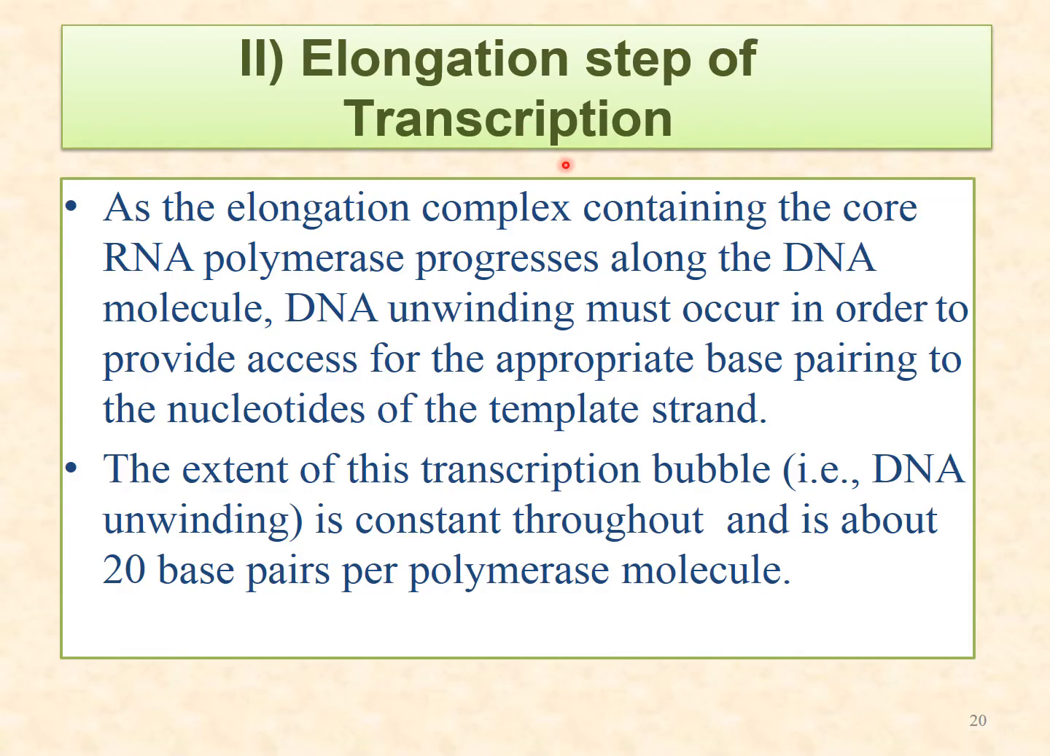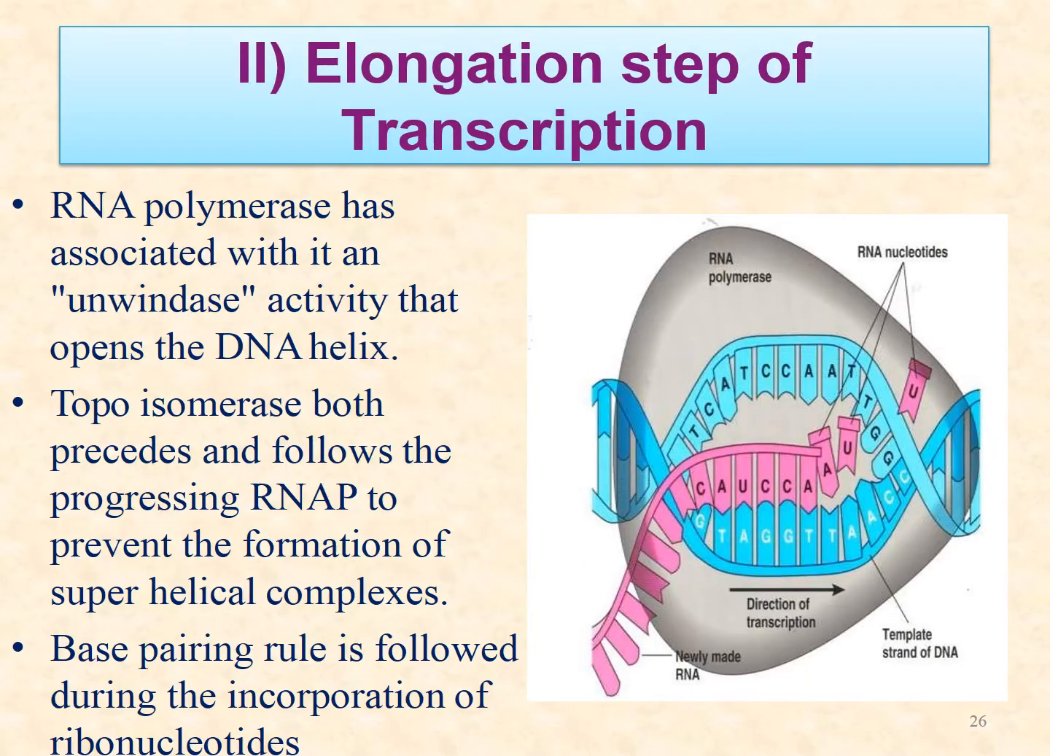Then comes the elongation factor. The elongation complex contains the core RNA polymerase, which progresses along the DNA molecule, and DNA unwinding must occur in order to provide access to the appropriate base pairing. So the bases now start pairing and new nucleotides of the template strand are synthesized, and the extent of the transcription bubble, that is DNA unwinding, is constant, and it is about 20 base pairs per polymerase molecule.